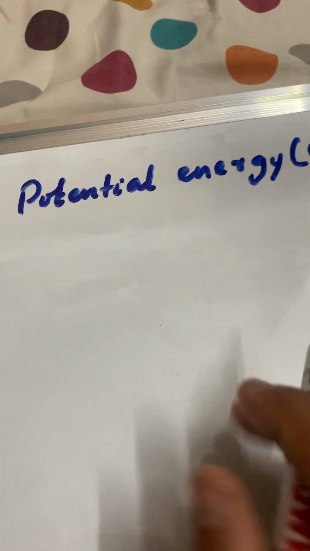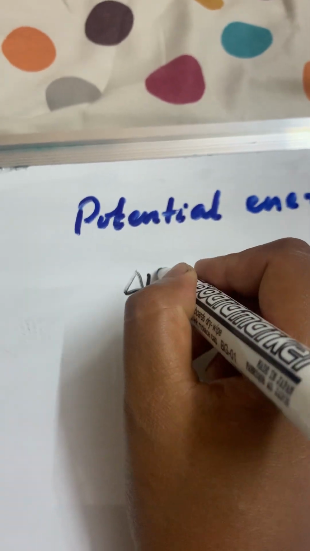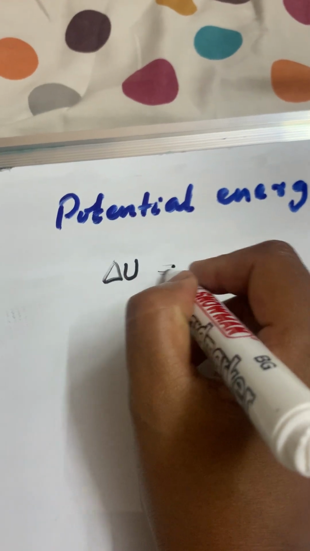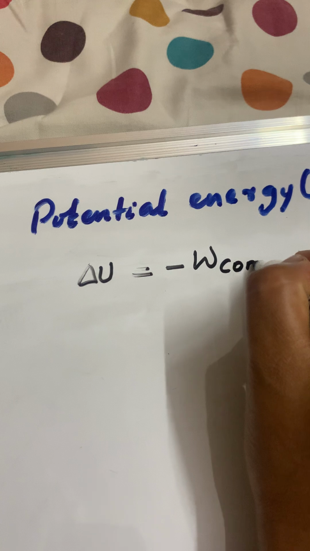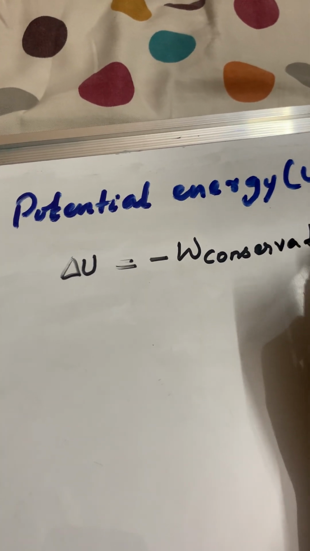The only thing which is defined is change in potential energy. Change in potential energy is the negative of the work done by the conservative force. This is the real definition of potential energy.